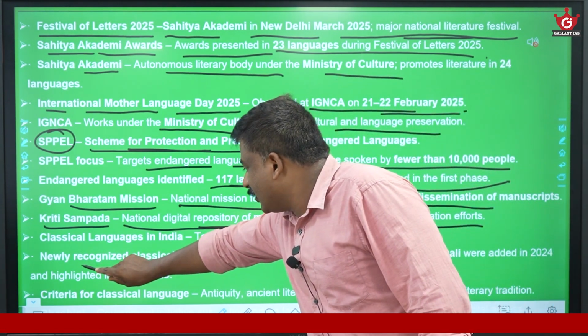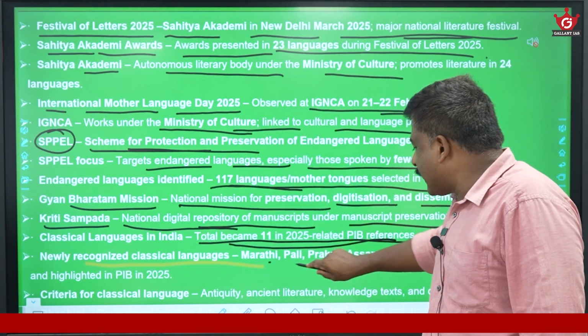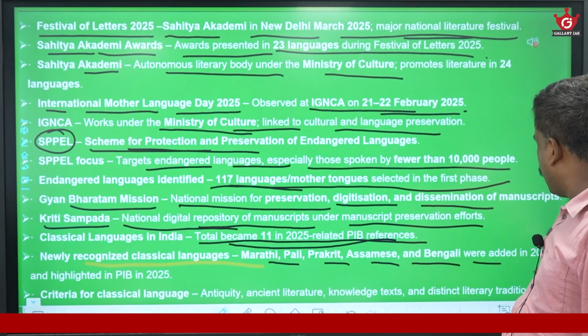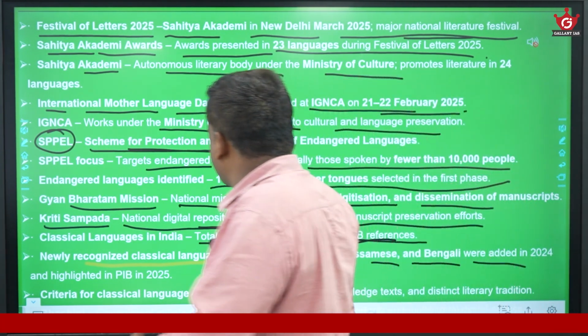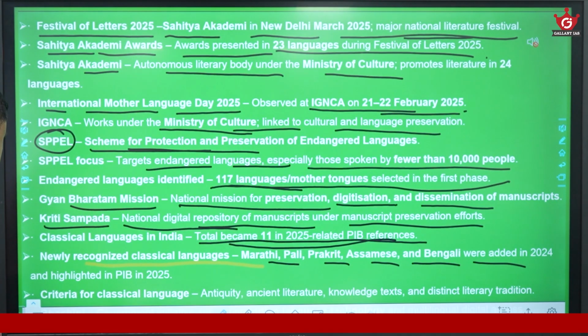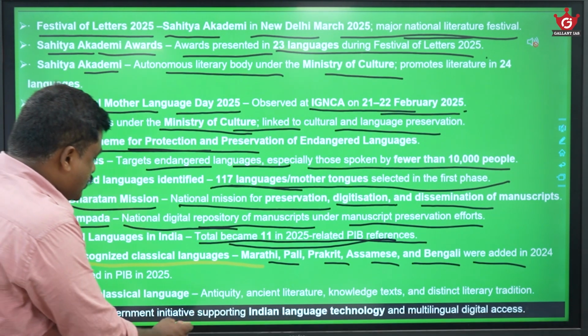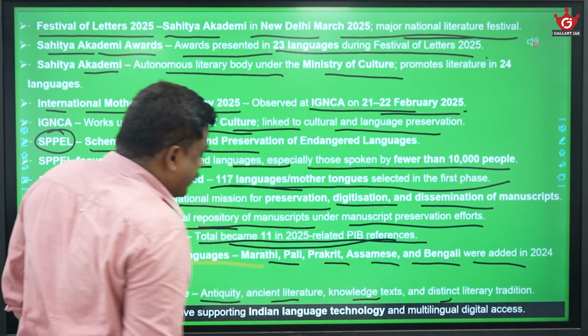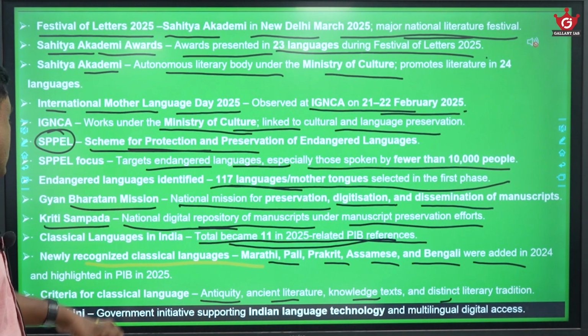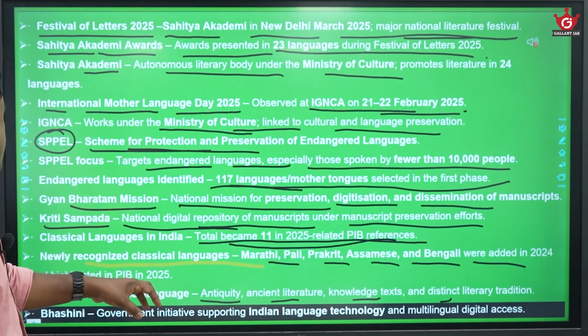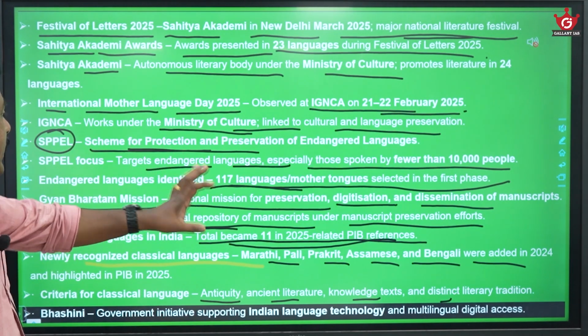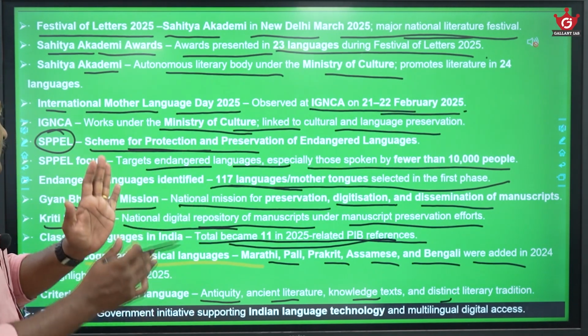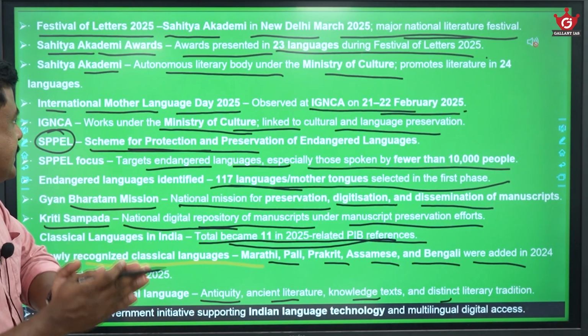Then see the newly recognized classical languages: Marathi, Pali, Prakrit, Assamese, Bengali. These are recently recognized classical languages. Then the criteria for classical languages: antiquity, ancient literature, knowledge texts, distinct literary traditions. Take care, there are certain aspects which you have to look into while studying this language and literature for this year.